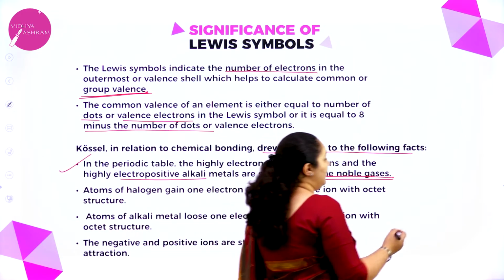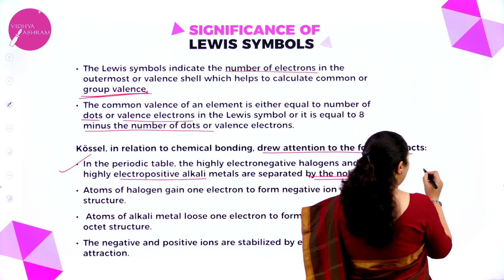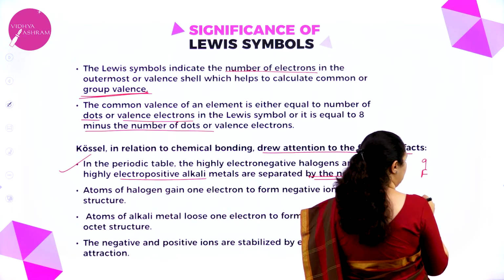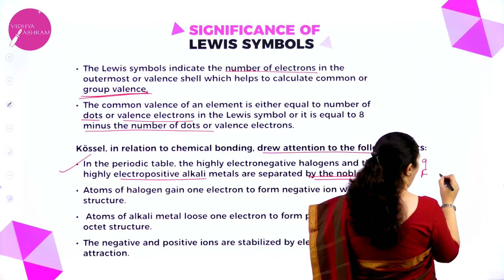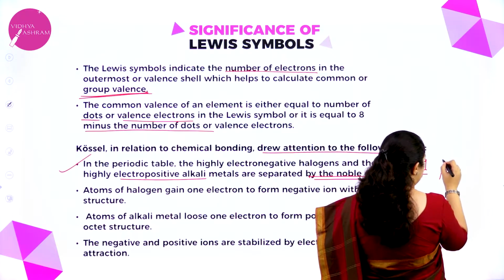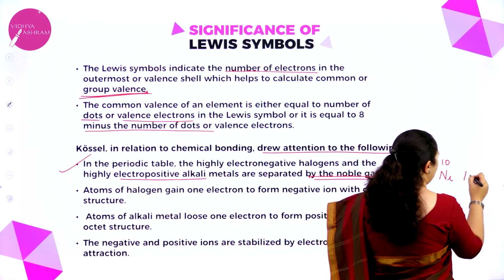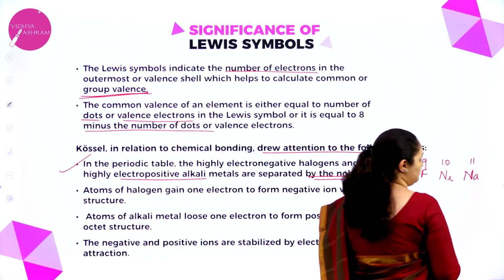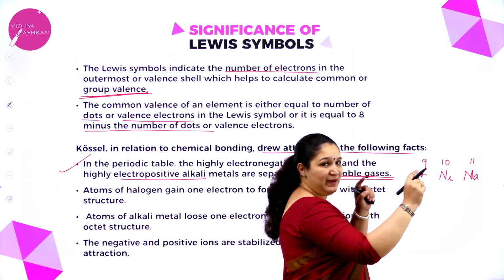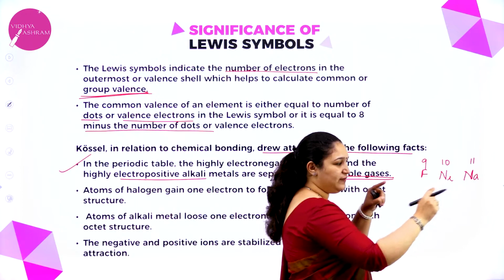For example, if you take the atomic number of fluorine, it is 9, correct? Atomic number of neon is 10 and atomic number of sodium is 11. So if you see the periodic table, the elements are arranged in increasing order of their atomic number.